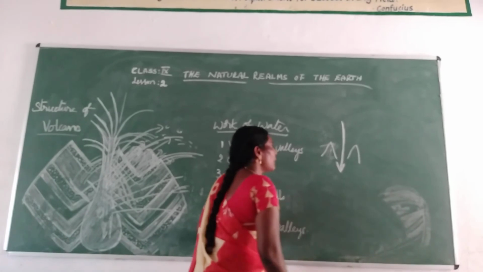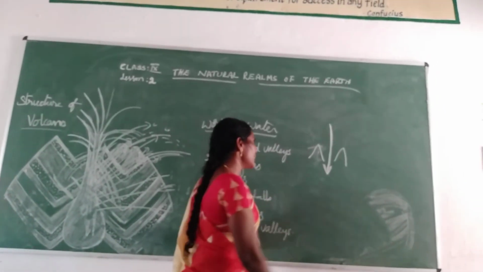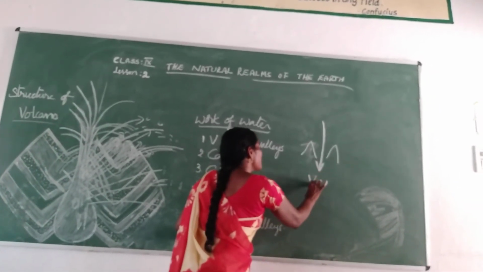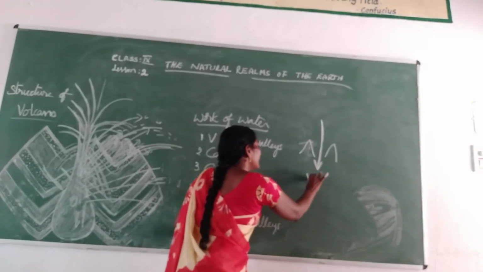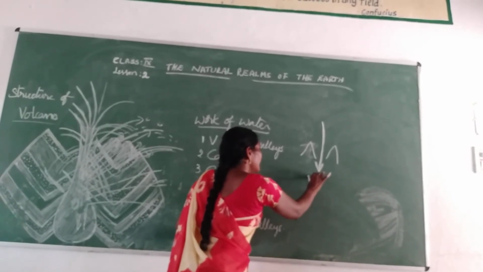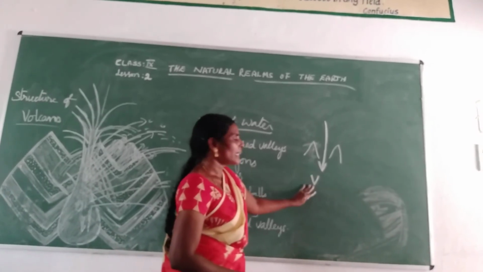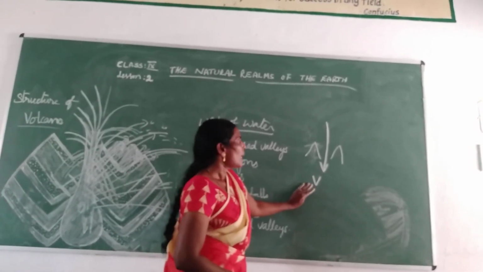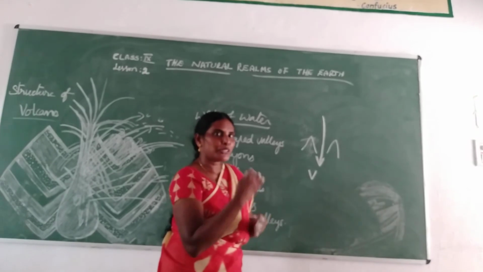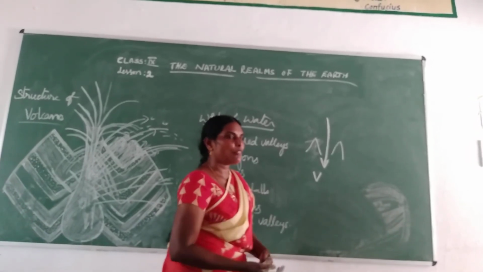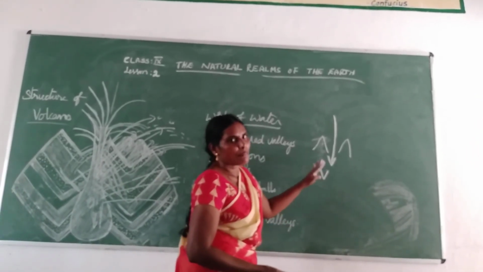In this area we can find some valleys like this, this shape, that means V-shape. This is a valley, and this valley is in the shape of a V. So like this, V-shaped valleys will form. Okay. Between two mountains only we can find V-shaped valleys.